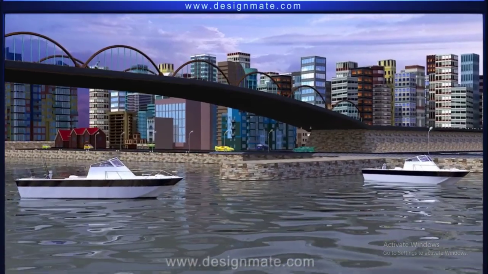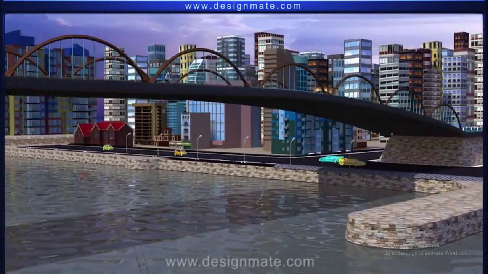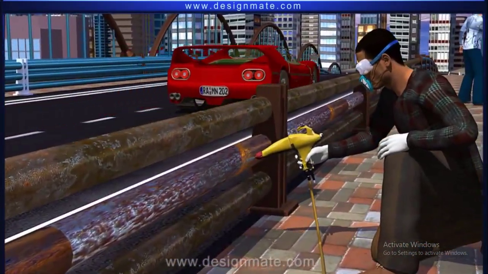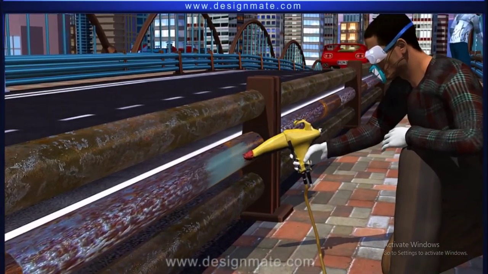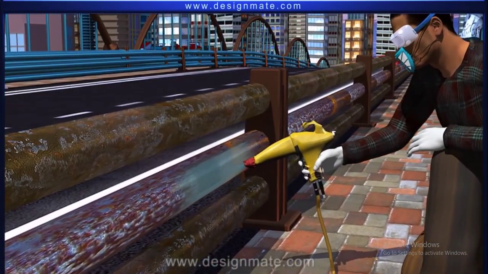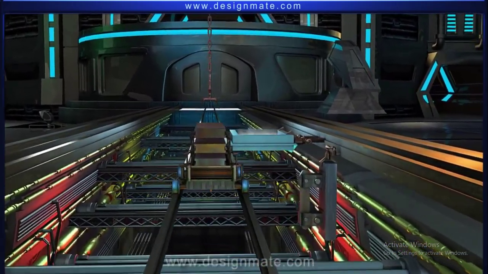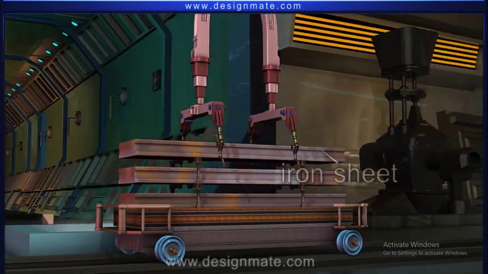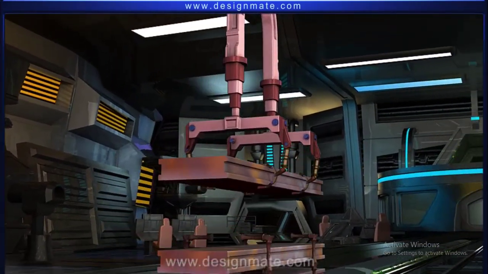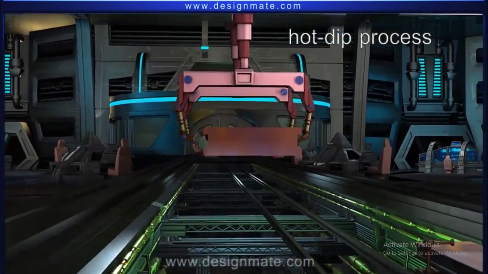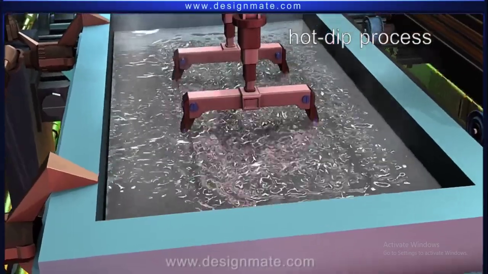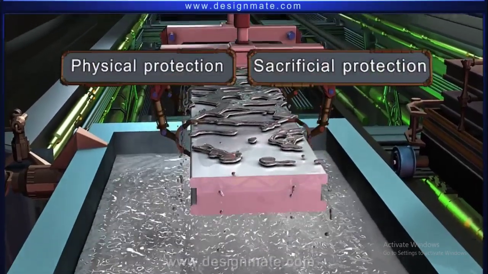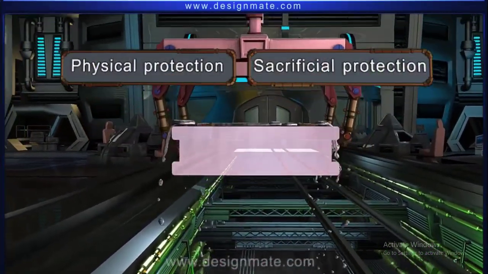Rusting is undoubtedly an undesirable process, and it causes enormous damage to buildings, bridges, ships, and many other objects made of iron year after year. Hence, the prevention of corrosion is important and essential. There are various ways by which it can be prevented, and one of the most effective of them all is galvanization. Galvanization is the process of coating iron with a metal such as zinc in order to prevent its rusting. It usually refers to a hot dip process whereby iron or steel is dipped into a molten bath of zinc. Galvanization provides a two-way protection: physical protection and sacrificial protection.